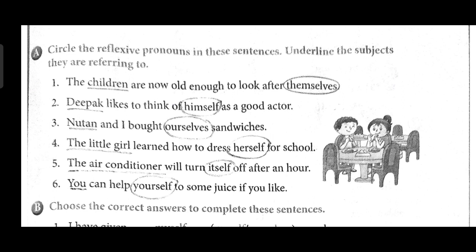Okay, now we are going for question number 4. It is saying: the little girl learned how to dress herself for the school. So herself here is the reflexive pronoun, and the little girl is the subject which it is referring to. Okay, now question number 5: the air conditioner will turn itself off after an hour. Here itself is the reflexive pronoun, and the subject will be the air conditioner.